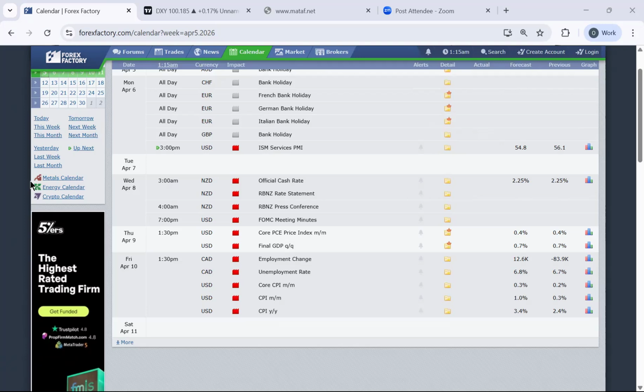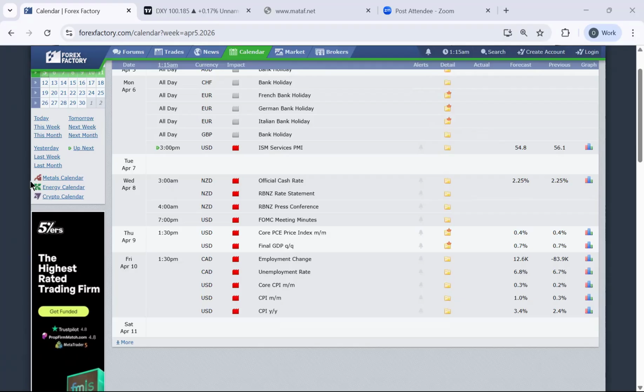On Wednesday, 8th April, we have NZD and US dollar coming up with a high momentum volatility outlook, covering the official cash rate, RBNZ press conference, and FOMC meetings, and all of these are expected to happen on that Wednesday. On Thursday, we have just one US dollar release coming out at 1:30 p.m.